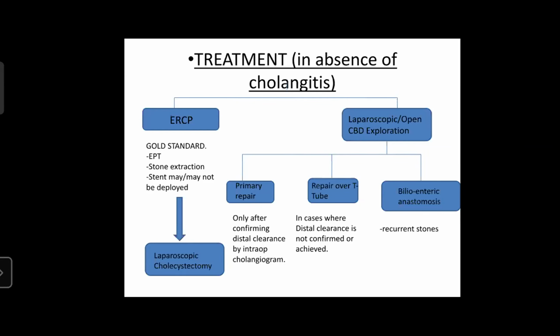The primary repair should only be done after confirming distal clearance by intraoperative cholangiogram, and repair over T-tube has to be done in cases where distal clearance is not confirmed or achieved. And a bilioenteric anastomosis has to be done for recurrent stones and in cases where the bile duct is adequately dilated.